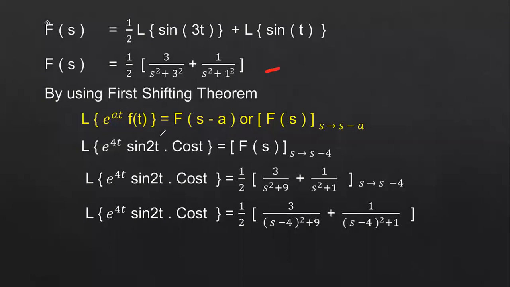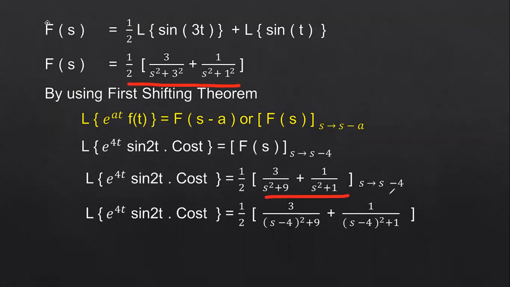Now we have to apply the first shifting theorem. If you apply the first shifting theorem for this, then in place of a, what do we have? In place of a, we have 4. So s can be converted as s minus a, that is, s minus 4. Wherever you have the s value, simply substitute s minus 4. Then it is shifted by s minus 4 in the F of s function. So this is your F of s function.